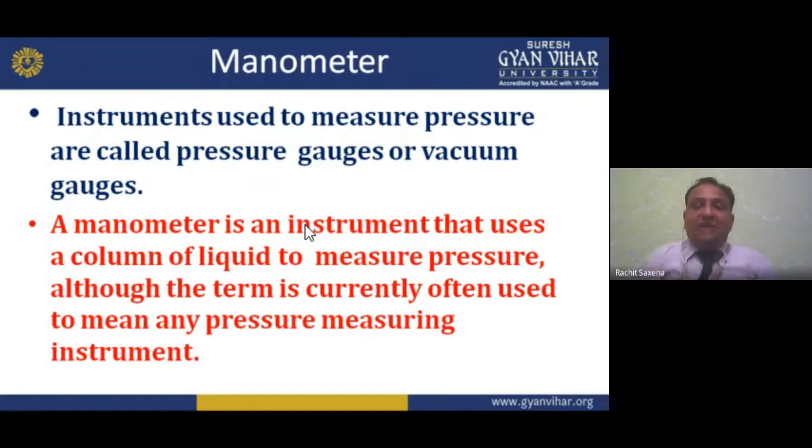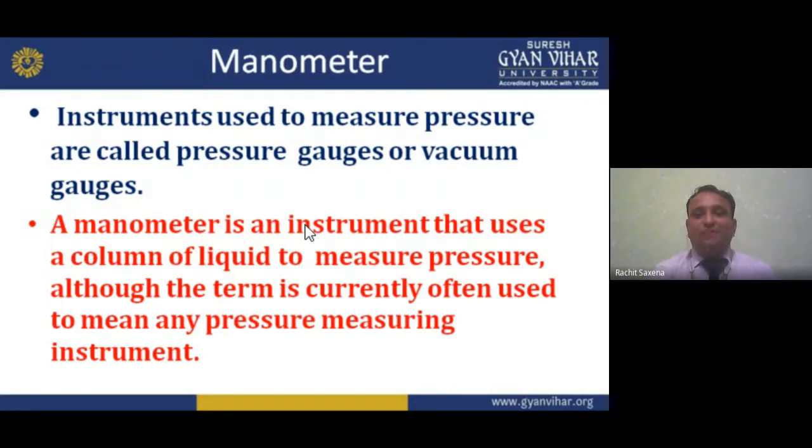So if anyone asks you what is a manometer, my dear students, you can directly say the manometer is basically a pressure measuring instrument, which we can call pressure gauges and vacuum gauges. But specifically, the manometer is a pressure measuring instrument. Now, we have so many pressure measuring instruments.